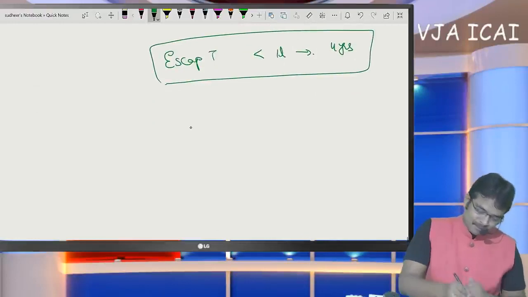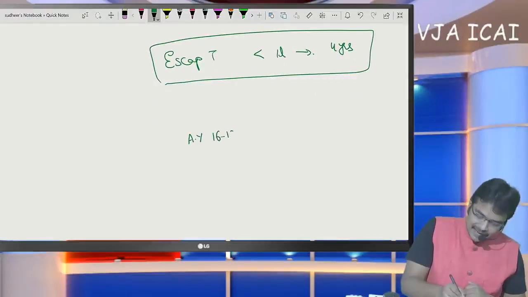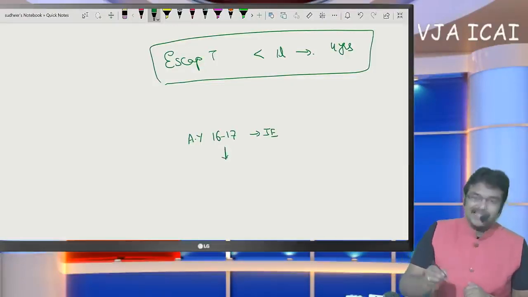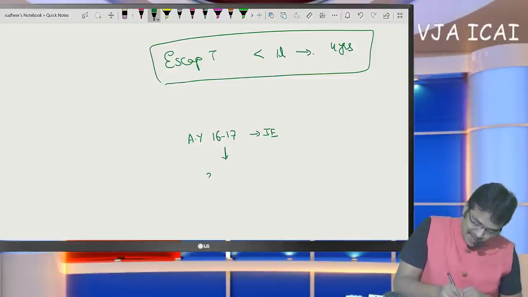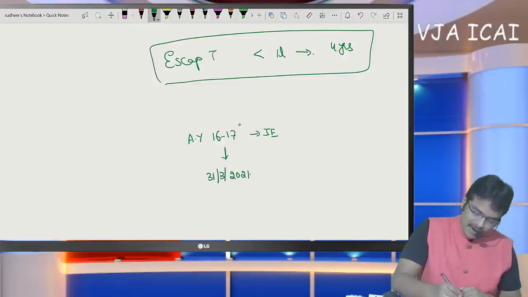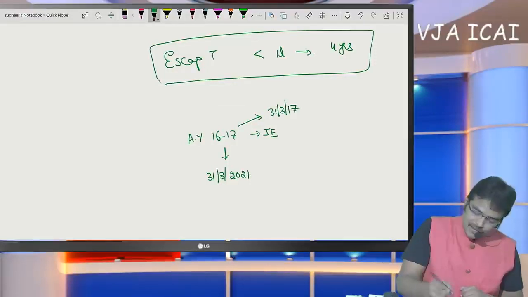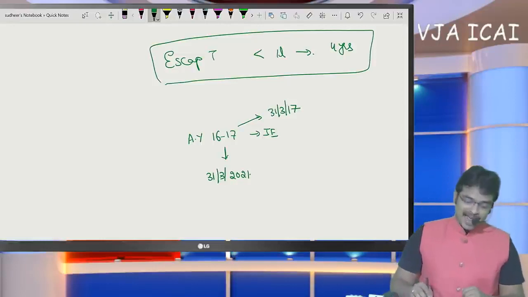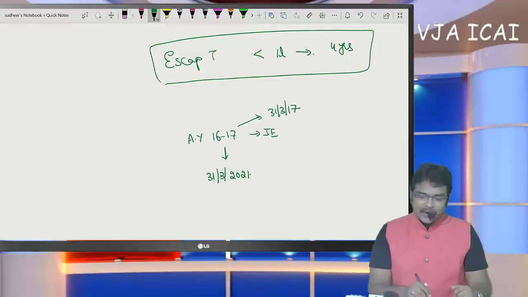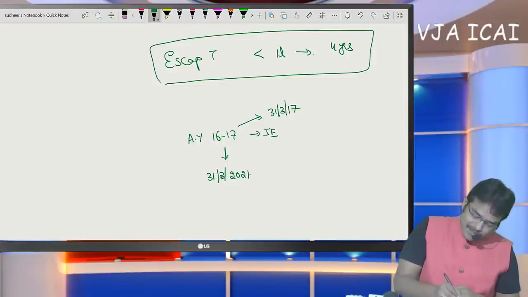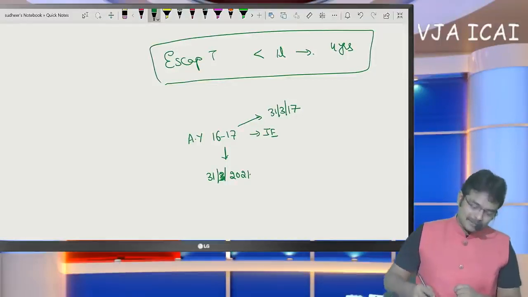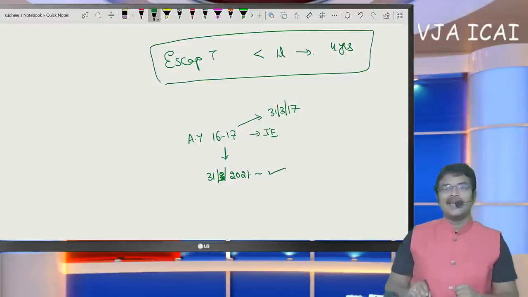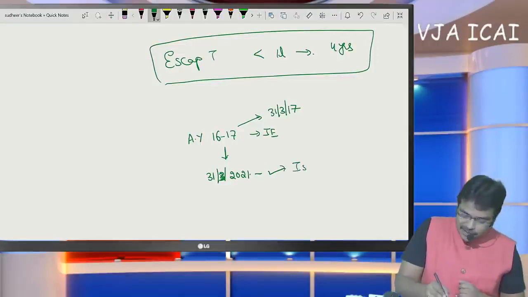Let me take an example. Assessment year 2016-17, the assessee has certain income escaped from tax. The notice relating to this assessment year 2016-17 has to be issued by 31st March 2021, because from the end of this assessment year, 31st March 2017, the notice has to be issued within four years, which comes to 31st March 2021. So this is the criteria to be learned here. Before this date, notice must be issued.